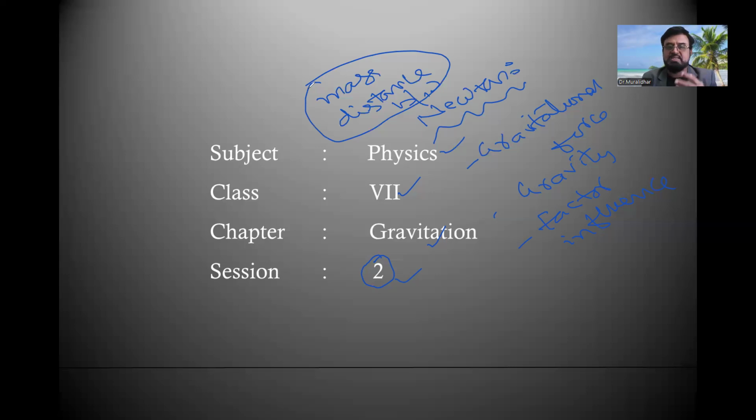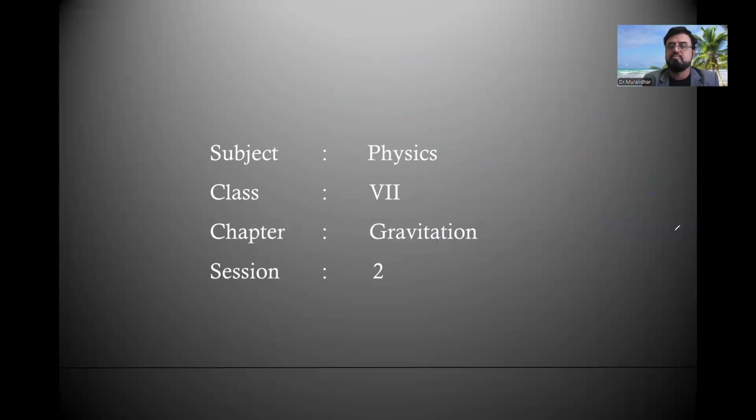To explain these two factors, Sir Isaac Newton gave various examples where gravitational force has an effect. Then he proposed the very popular law, Newton's law of gravitation, or universal law of gravitation. So today we are going to discuss this universal law of gravitation and some important terminology related to it.